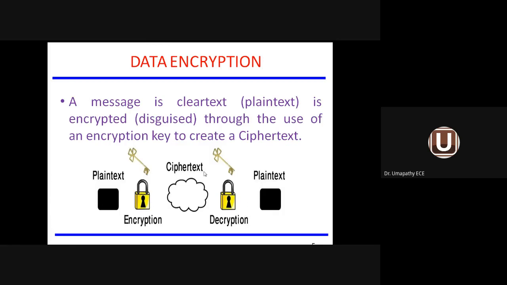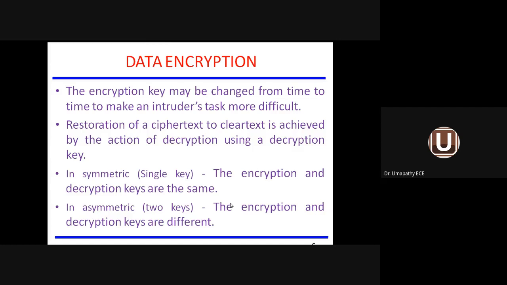decryption. So, ciphertext goes through the internet. We are having a plain text on the receiver side. So, sender, receiver, network, encryptor, decryptor. This method is called data encryption. So, in this data encryption, how to select the encryption key? You must keep on changing the encryption key from time to time.